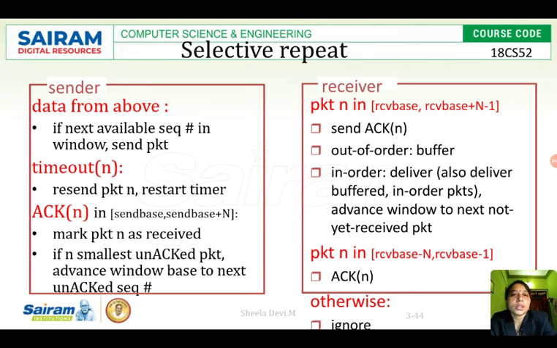At the receiver, for packet n it sends an acknowledgement. For whatever packet it is getting data, it will be acknowledging. If it is out of order, if it gets a packet which is not expected, then it will be buffered, but it will not be discarded like in go back N. If it is in order, it will deliver the data to the upper layer.